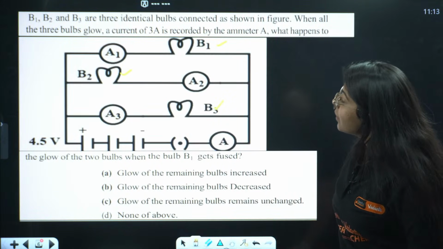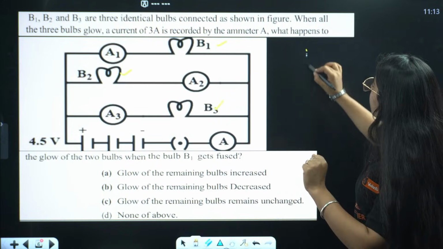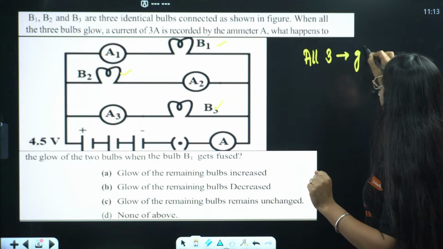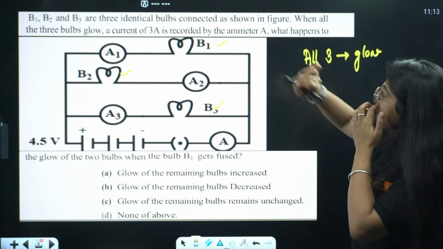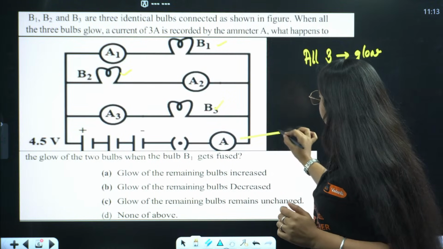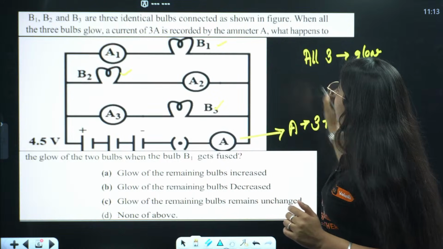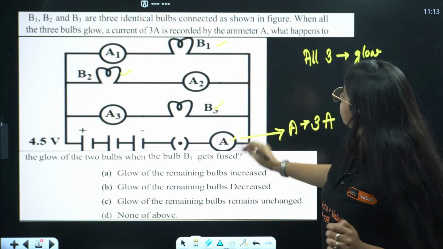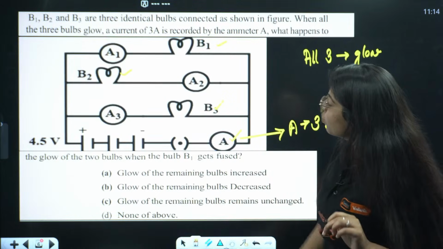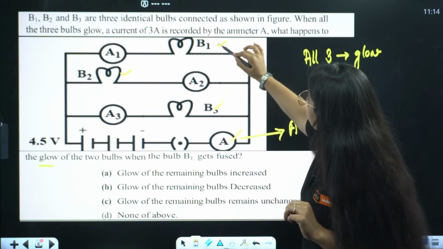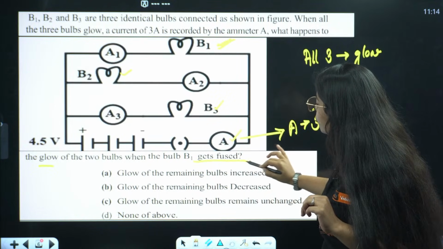When all three bulbs are glowing, a current of 3 ampere is recorded by the ammeter A. What happens to the glow of the two bulbs when the bulb B1 gets fused?